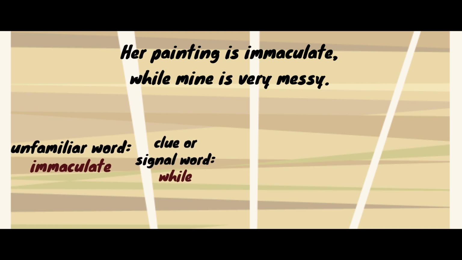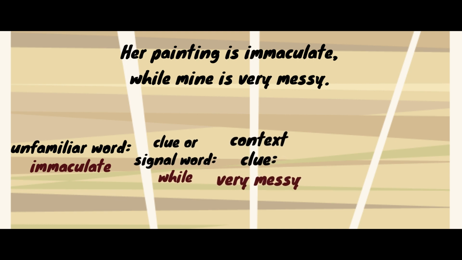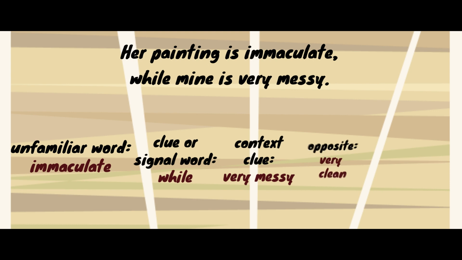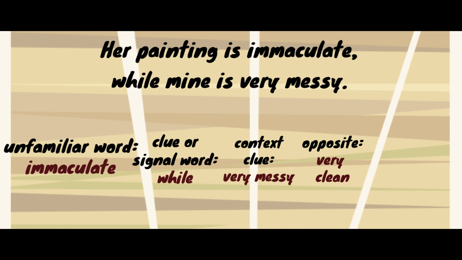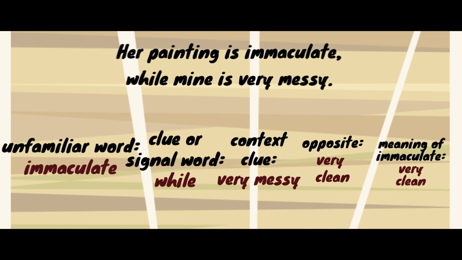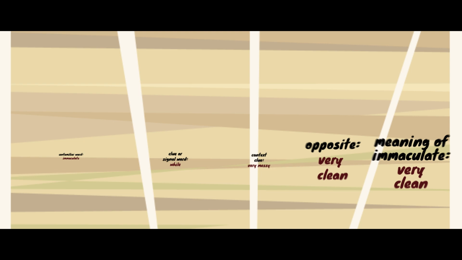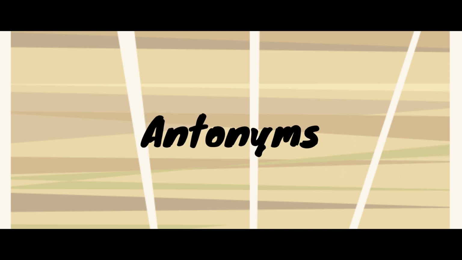The opposite word given in the sentence is very messy, since ito ay hindi kasing kahulugan or kasalungat. Ang gagawin natin, babaligtarin natin siya. Ano ang kabaligtaran ng very messy? What is the opposite of very messy? The opposite word for very messy is very clean. Now, can we now identify the meaning of immaculate? Yes, the meaning of immaculate is very clean. Again, let us review. Antonyms, kasalungat.